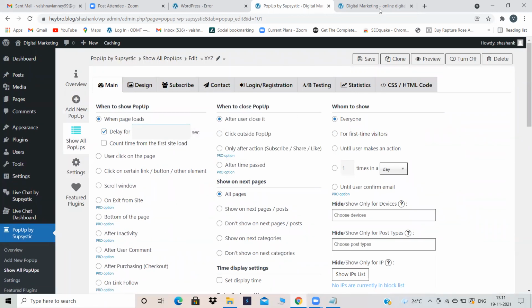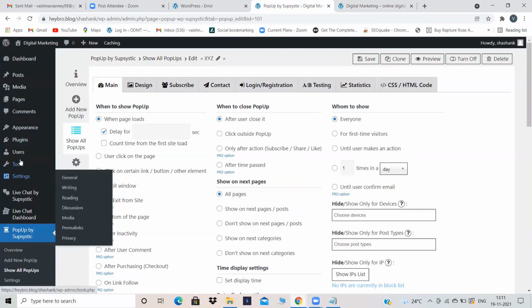After user closes it, that means after user clicks on the cross button or clicks outside the pop-up, whom to show: everyone, or first time visitors. Until user makes an action, that means it is like torturing only. Please don't do that. And how many times you want to show the pop-up. Just click on save. That's it. This is about pop-up.